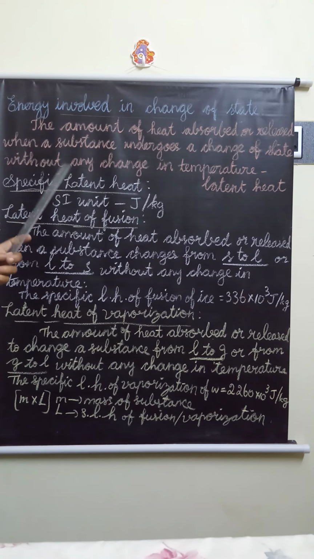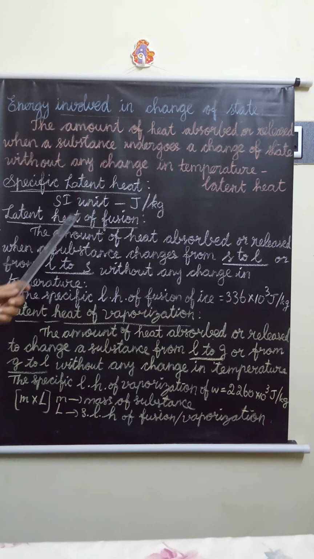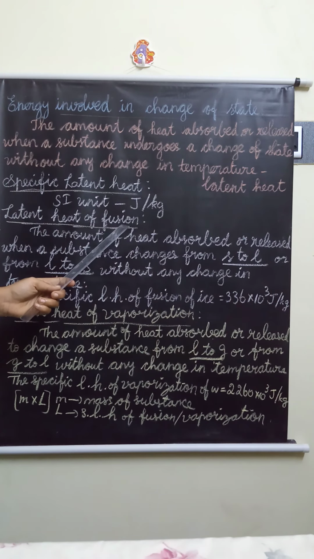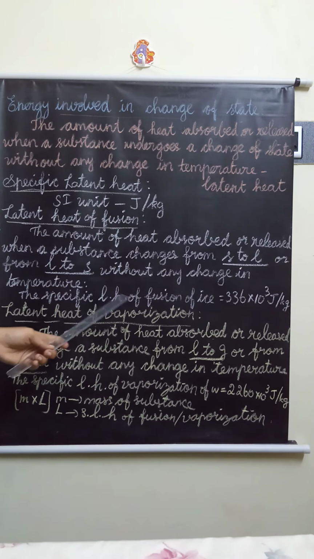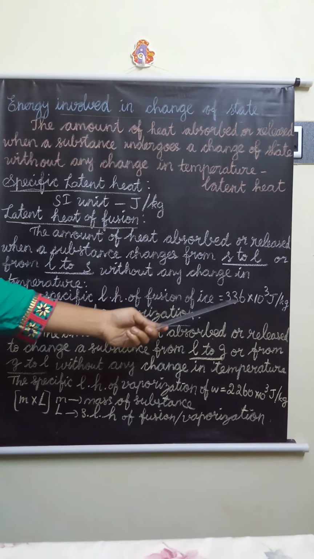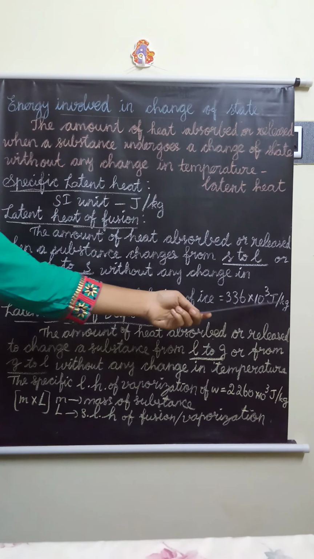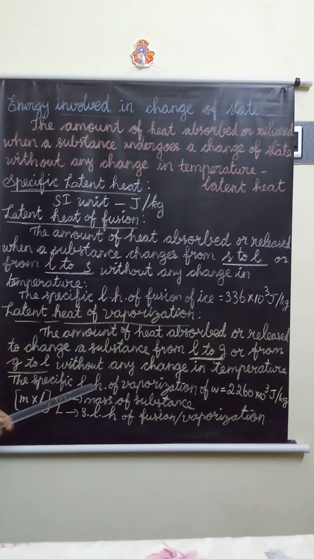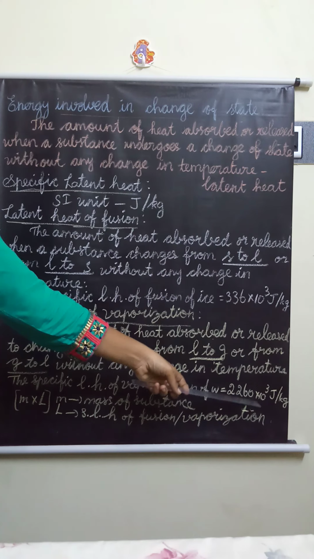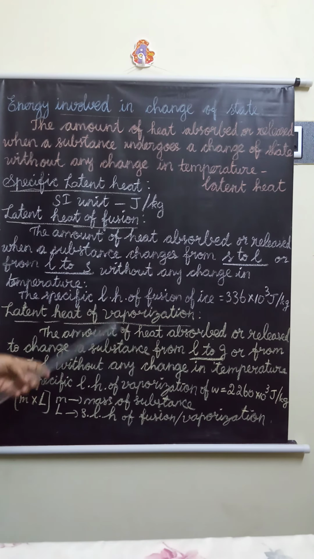What topics did we study? First one is latent heat. Next is specific latent heat. What is the SI unit of specific latent heat? Joule per kilogram. Next, latent heat of fusion, then latent heat of vaporization. The specific latent heat of fusion of ice is 336 into 10 power 3 joule per kilogram. The specific latent heat of vaporization of water is equal to 2260 into 10 power 3 joule per kilogram.